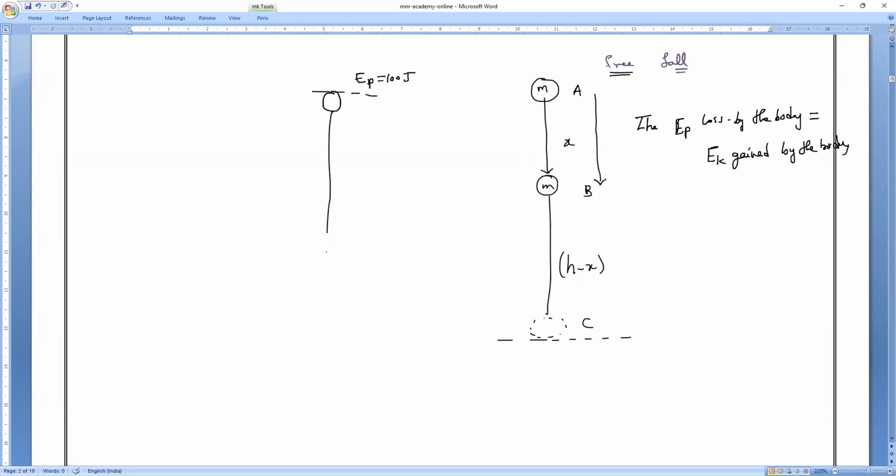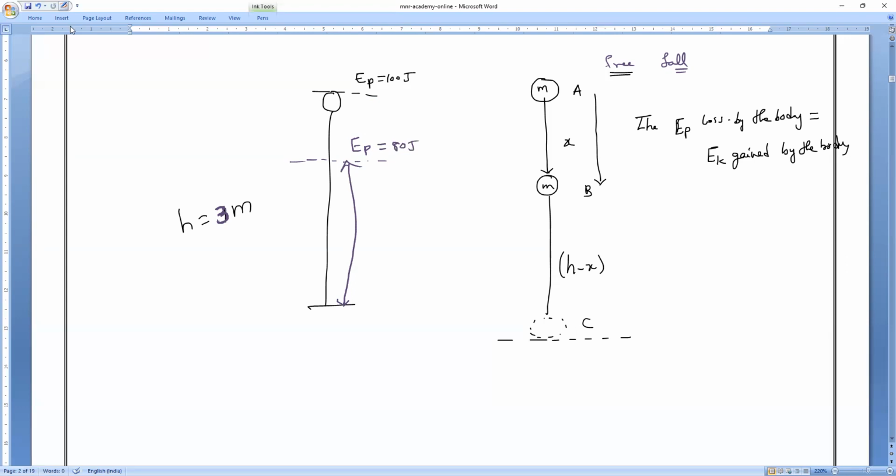Now, it has traveled the total journey. Let me imagine the total height is 1 meter. What is the total height, everybody? Total height is how much? 1 meter. Understood? Or else, for example, let me take 3 meters. So I'll consider 3 meters. Now, if it comes to this height, for example, the potential energy at this height I calculated, the height is something, let me take, at this height the potential energy becomes 80 joules.